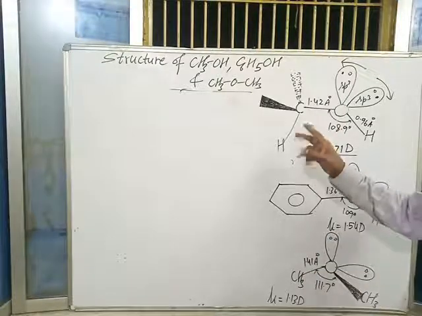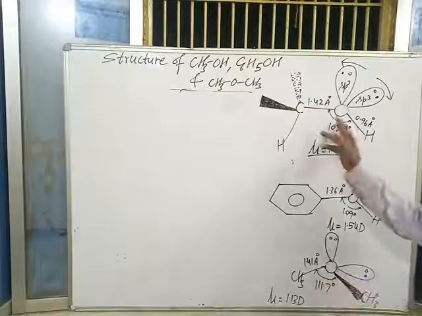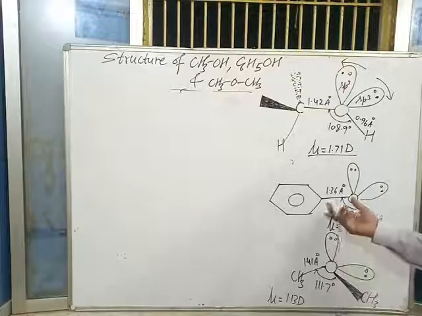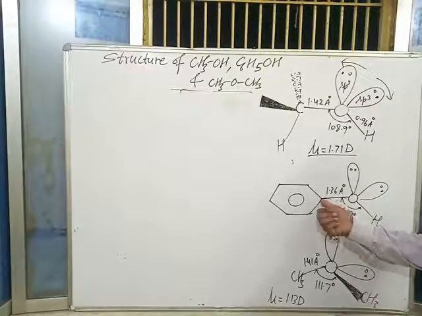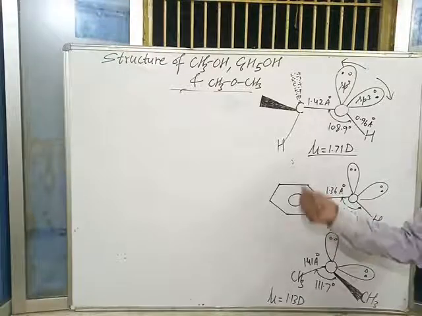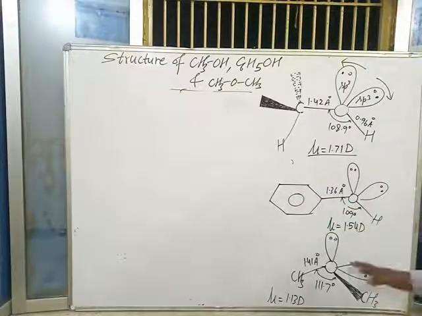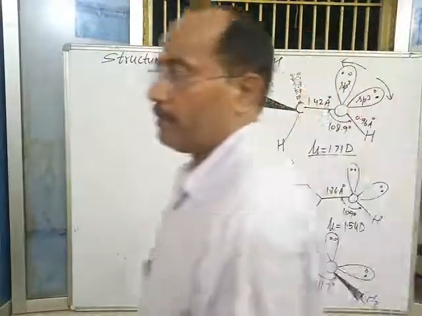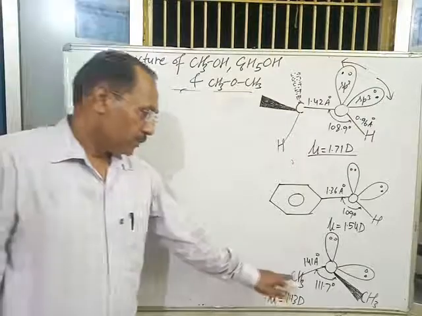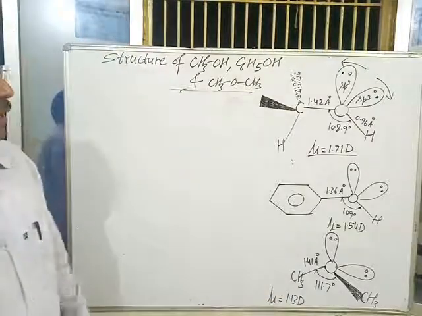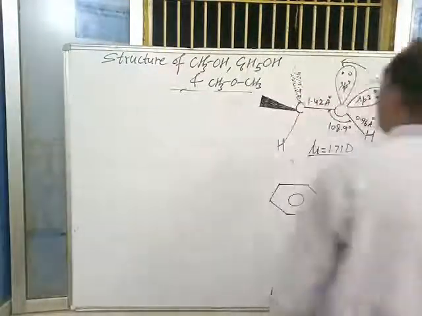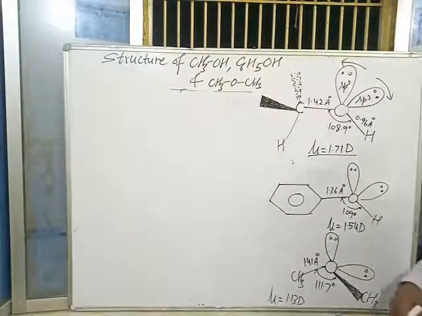Means the bond length of the carbon oxygen bond in alcohol and ether are comparable, but in case of phenol it is less, because in case of phenol resonance is possible due to the sp2 hybrid orbital of carbon of the benzene ring, but in case of alcohol and ether resonance is not possible due to the sp3 hybrid carbon atom. Okay.